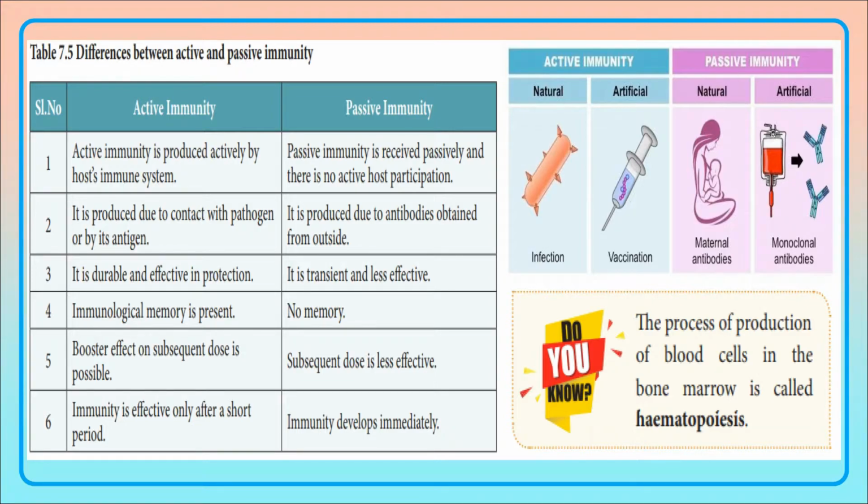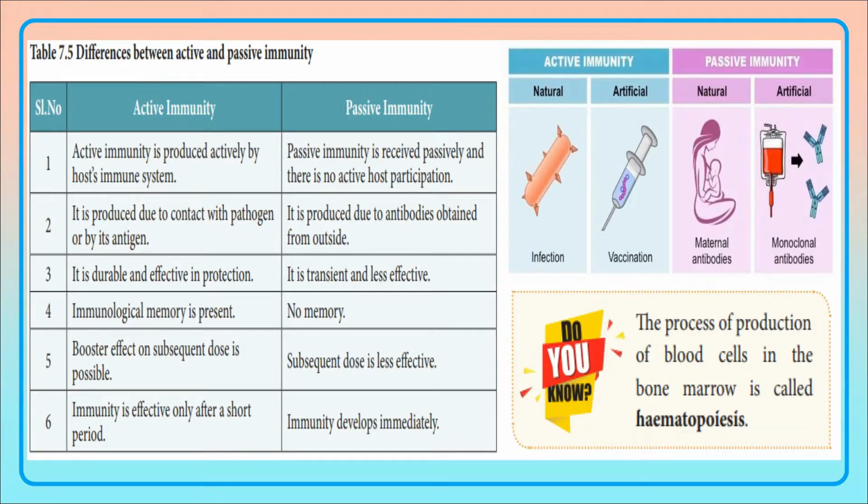Whereas in the passive immunity, no memory cells are created. A booster effect on a subsequent dose is possible. So we can give a booster vaccination, by which we can increase the immunity in the individual's body, whereas a subsequent dose will not give much effect in the passive immunity.